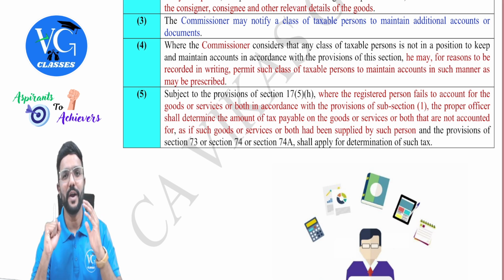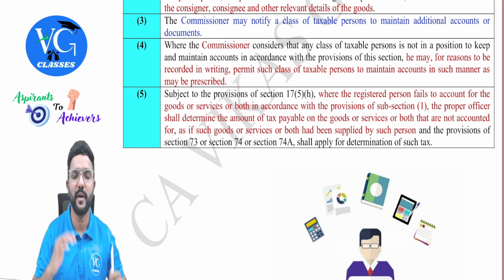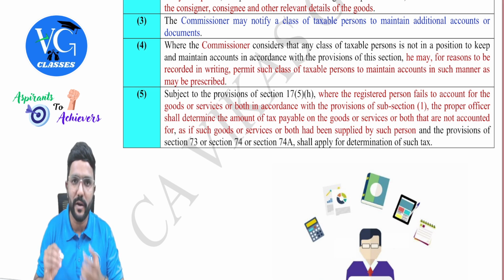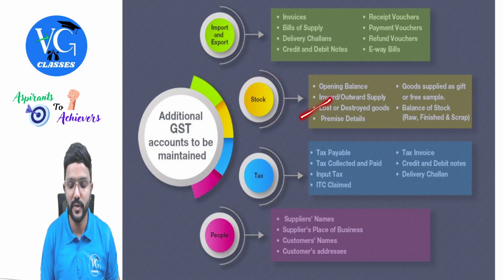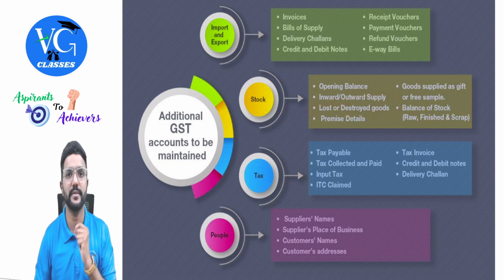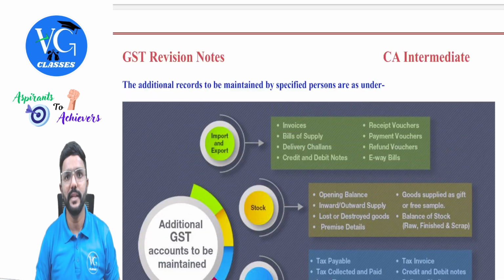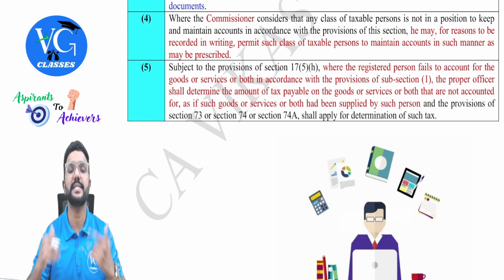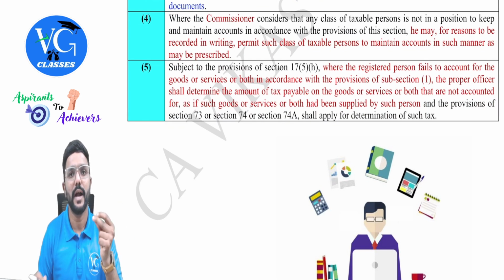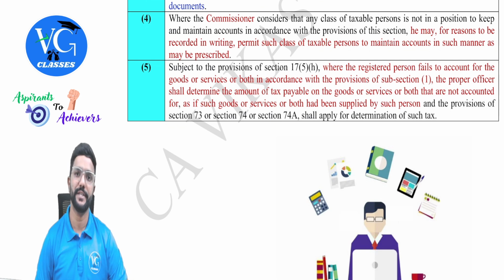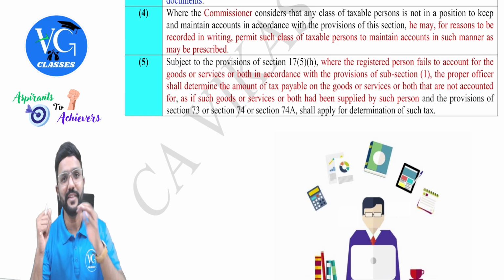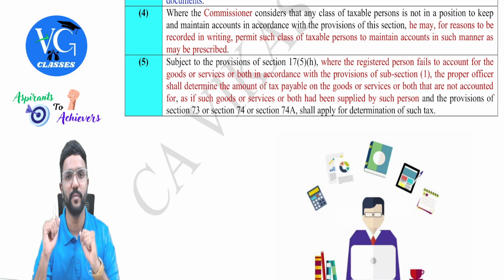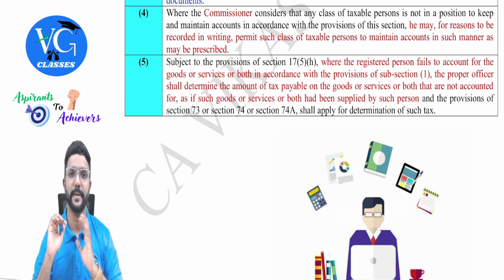Guys, simple. Now, whatever goods have been lost or given as free sample or disposed, the registered person should have recorded that in the books of accounts. I told you while discussing the stock details itself. Yes, if any goods is lost or destroyed, should we account for it? Yes. What if it is not accounted? Then they're telling we will treat it as if it is a sale, as if the goods are sold, and the registered supplier has to pay GST on it. Because many a time what happens, when there is any raid or stock audit, whenever there is a mismatch of actual inventory with the books, they will tell, oh, that goods is lost. Is it okay? No, if it is lost, you have to record it.